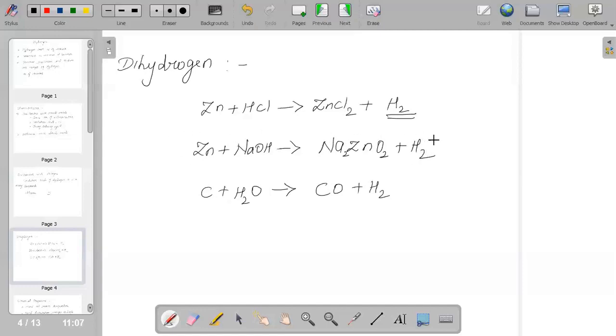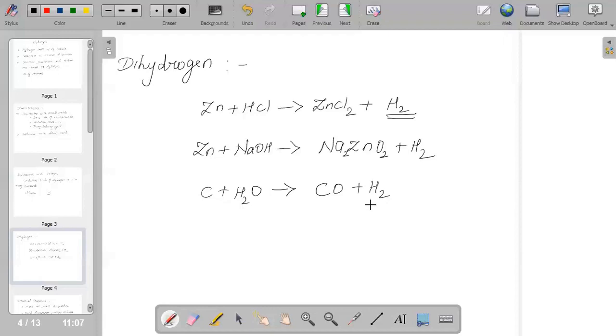And this is the most famous, the commercial method of preparation: commercially it is prepared by electrolysis of water, using platinum electrodes. So there are multiple methods used in order to prepare dihydrogen. For example, it is also prepared from steam and coal. When coal and steam react, they give you carbon monoxide and hydrogen.